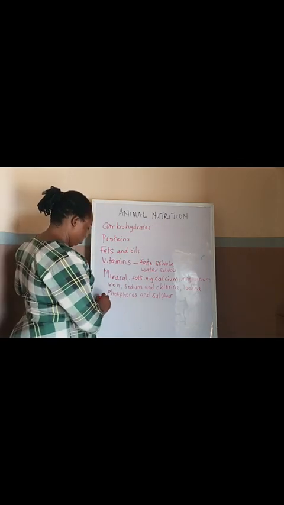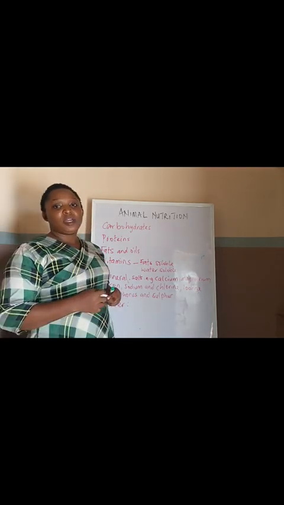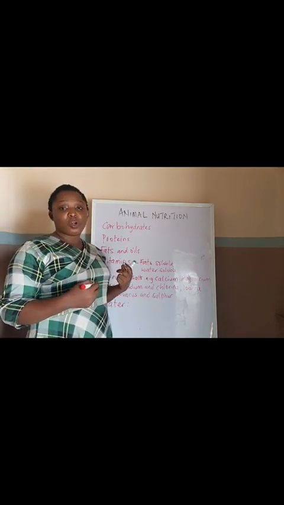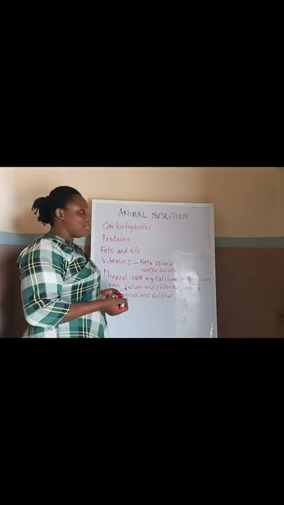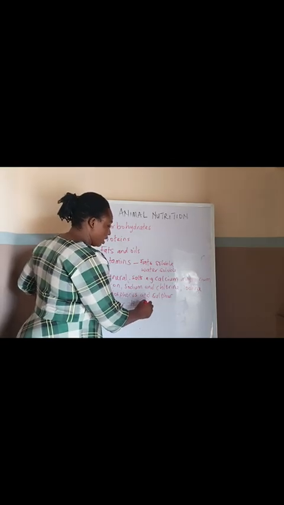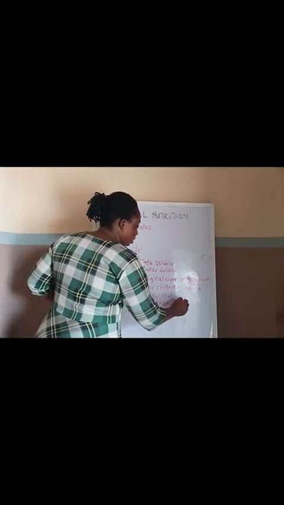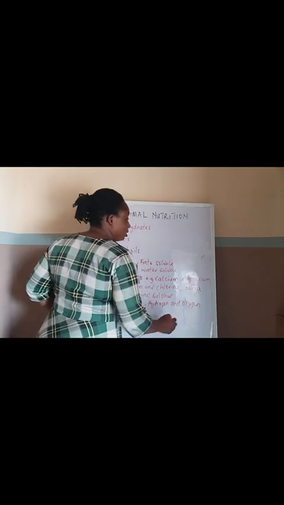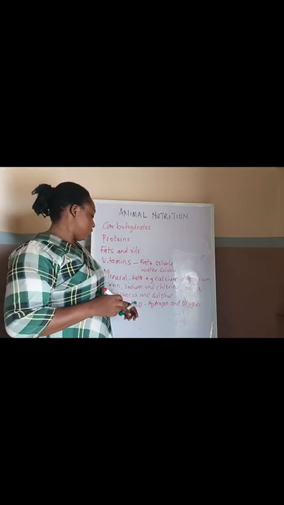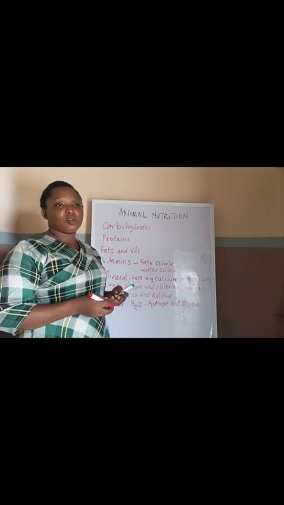So the next one is water. Water also is part of the food sources. So we have the composition of water. Water contains oxygen, like we know that it's H2O. So it contains hydrogen and oxygen. That's the only thing that is present in water. So hydrogen and oxygen. So what are the food sources of water?